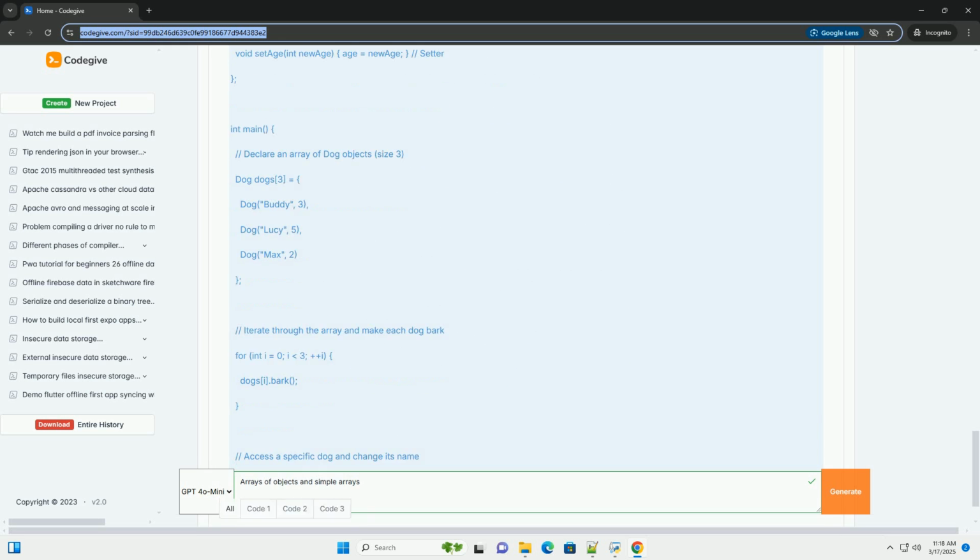Two, initialization: numbers[0] = 10 assigns the value 10 to the element at index 0. Three, access: numbers[2] accesses the element at index 2. Four, iteration: the for loop iterates through the array, allowing you to process each element. Five, out of bounds access: it's crucial to avoid accessing array elements outside the valid index range, 0 to 4 in this example. Accessing numbers[5] or numbers[-1] would lead to undefined behavior, for example a crash or incorrect results.